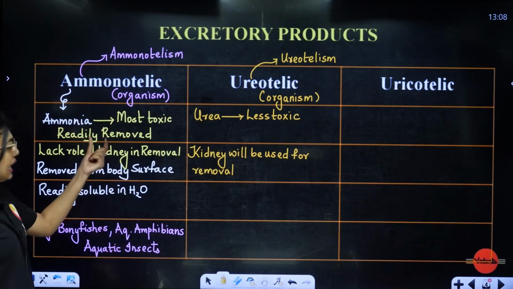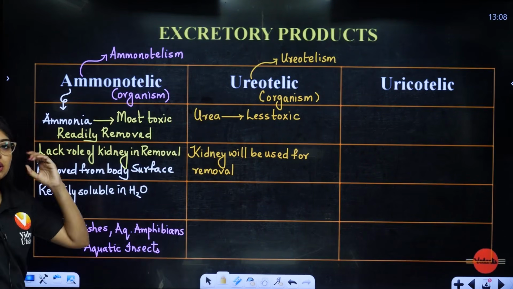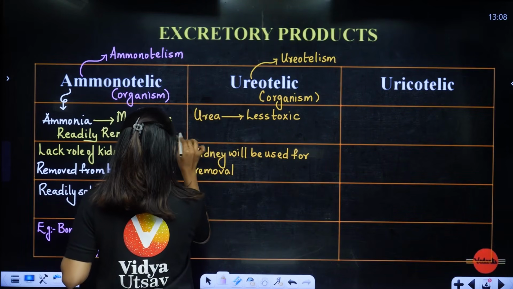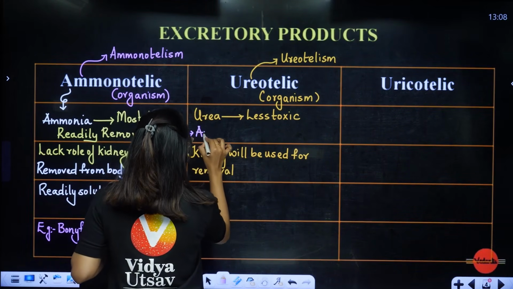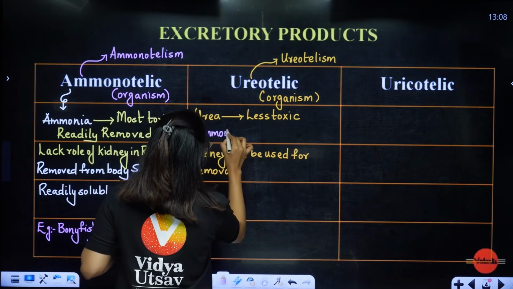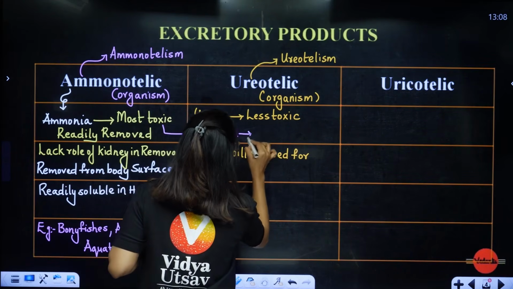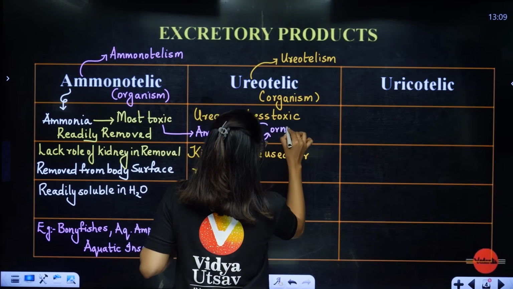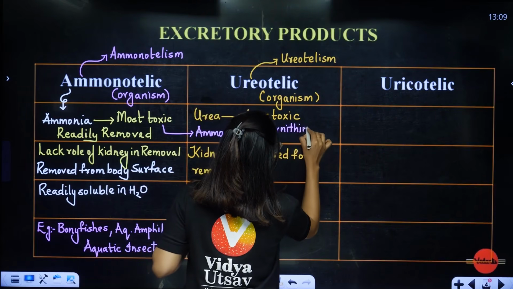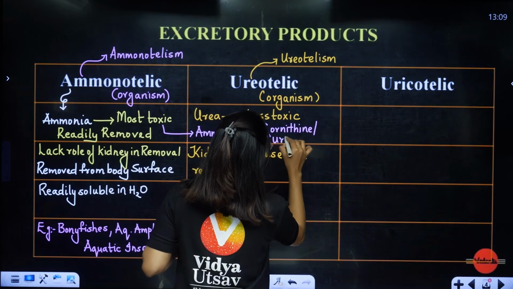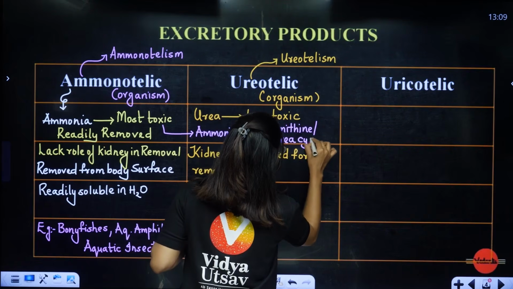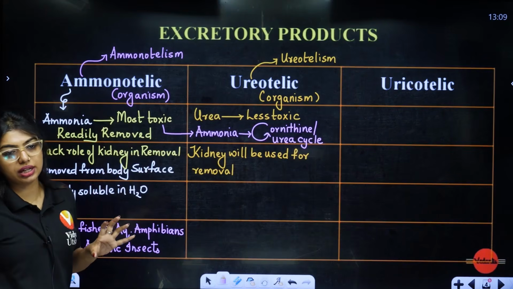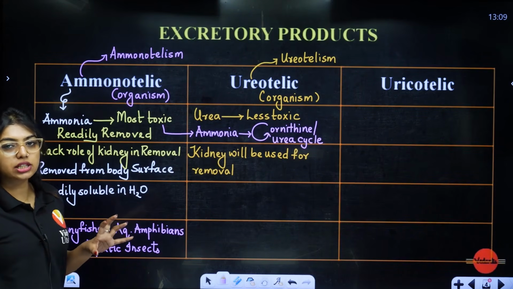Now I told you, in case ammonia enters into our body, what will be the scenario? That ammonia will enter into the ornithine cycle. What cycle? Ornithine cycle, or it is also called the urea cycle, and it will come out as urea. That is how the removal happens.